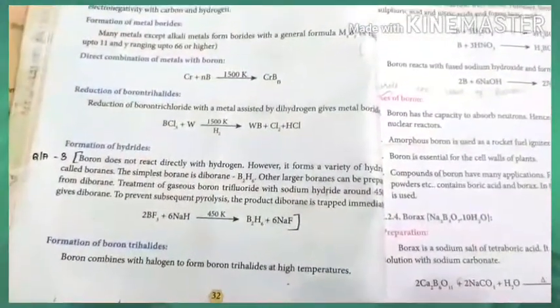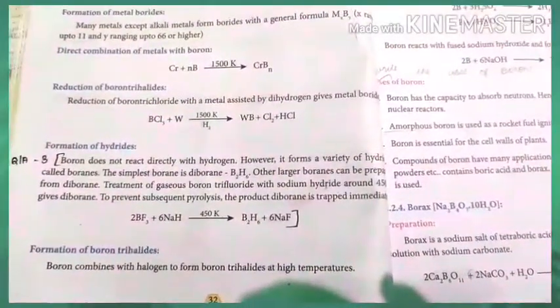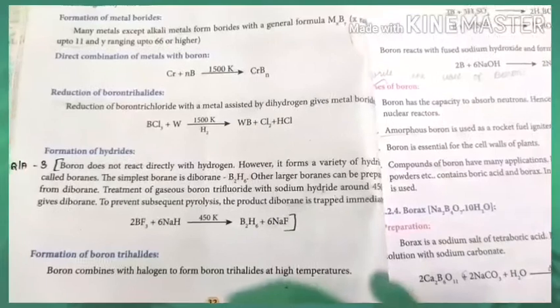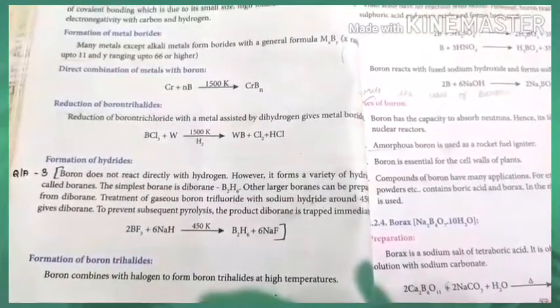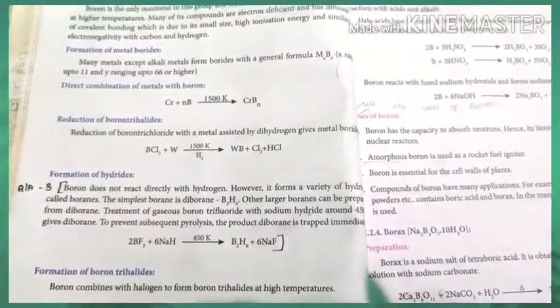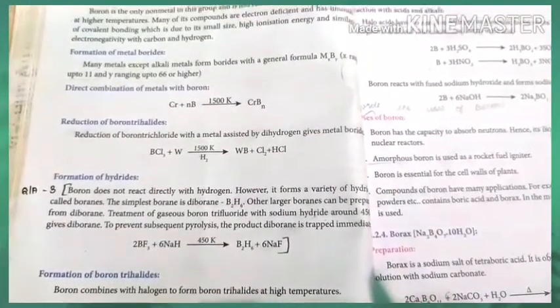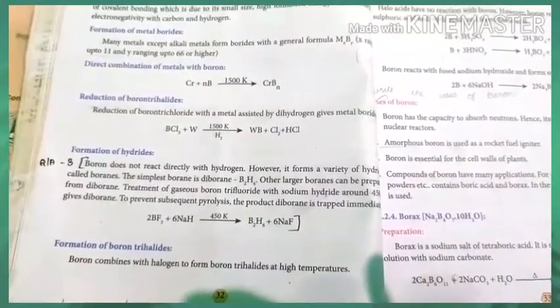This is the important formation of hydrides. Boron does not directly react with hydrogen, but it reacts with a variety of hydrides called boranes. The simplest borane is diborane, B2H6. Other larger boranes can be prepared from diborane. The treatment of gaseous boron trifluoride with sodium hydride at 450 degrees Celsius forms diborane. To prevent subsequent pyrolysis, the product diborane is trapped immediately. So BF3 reacts with NaH, gives B2H6 plus NaF.